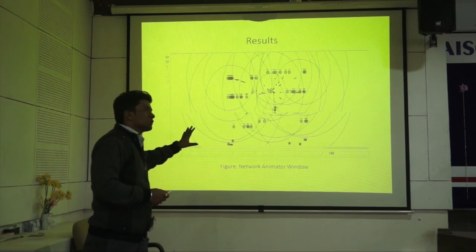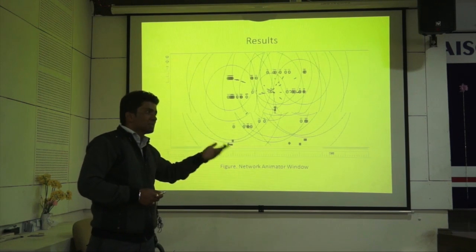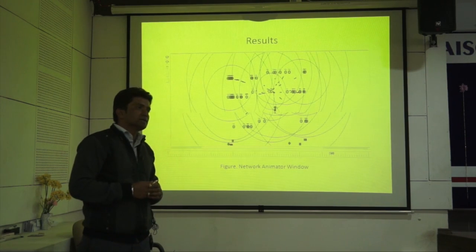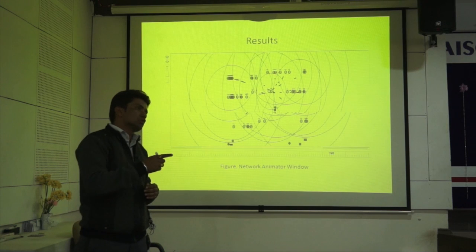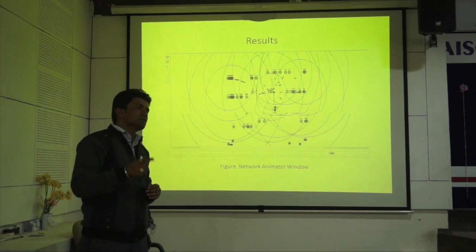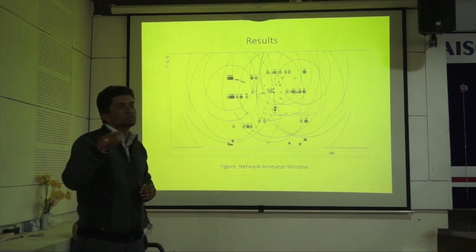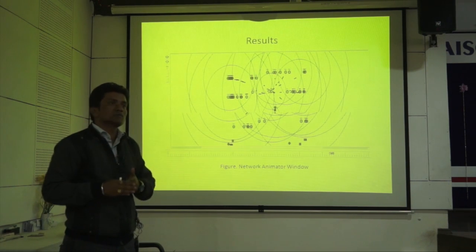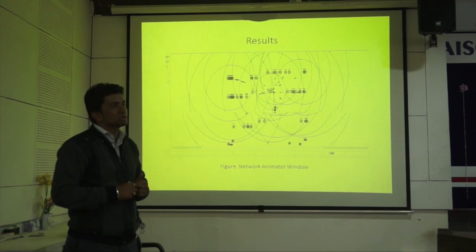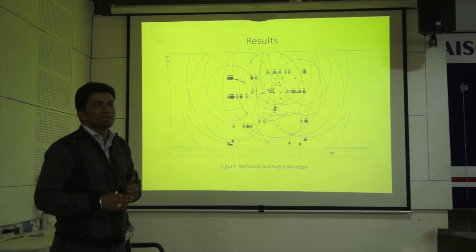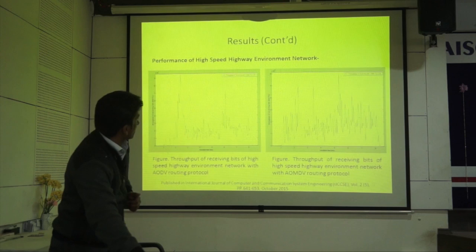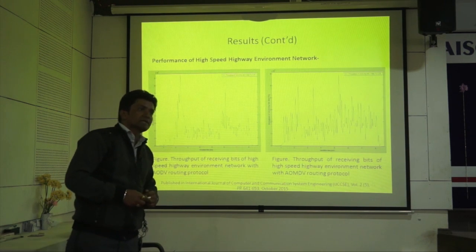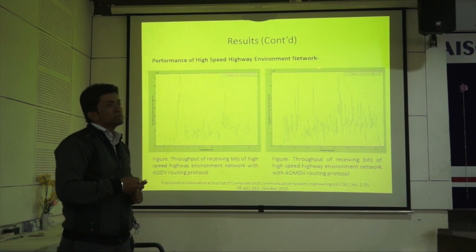For example, if you want to provide an IP address to the 5th vehicle working in wireless communication, the domain is 0, we are using the first cluster, that is 0, so 0.0.5. It means the wireless domain, the 0th cluster and the 5th vehicle; this is the total IP address of that vehicle. In this manner we can provide an IP address to each and every vehicle and base station. So these are the results obtained for the high-speed highway environment network.